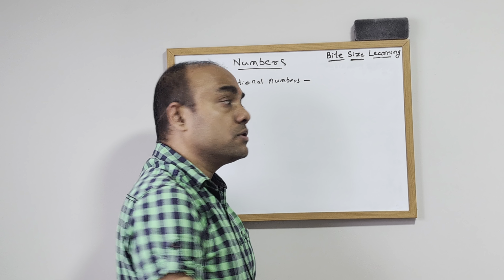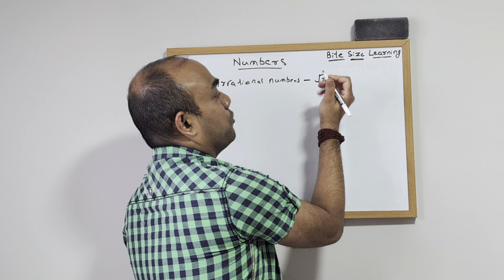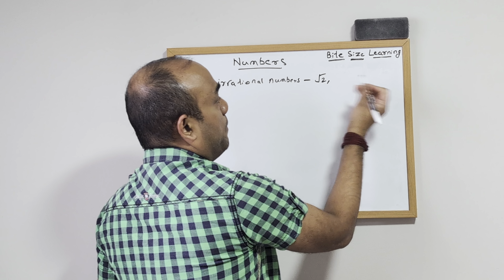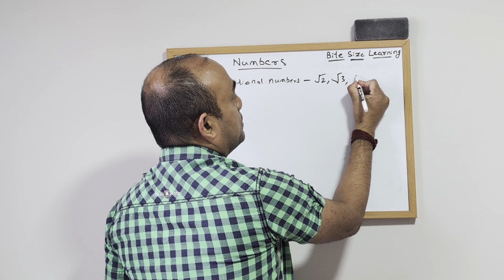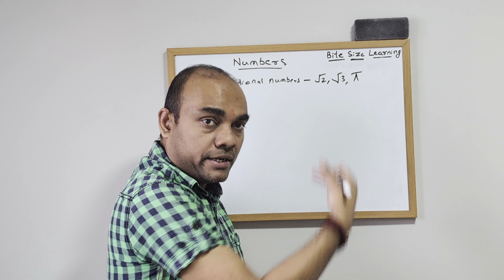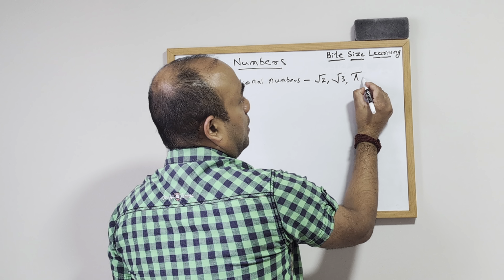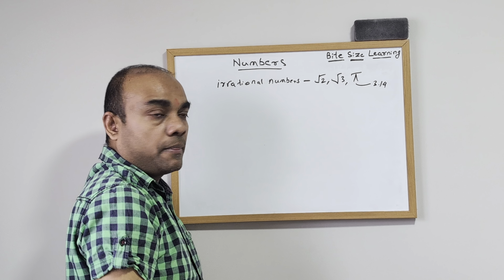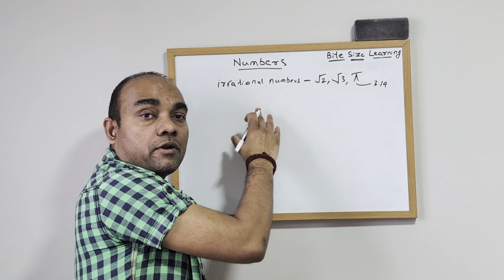So what are those numbers? An example is the square root of 2. We'll talk about what a square root is later. Another is pi, which is a constant. Its value is 3.14, something like that. We'll talk about it.